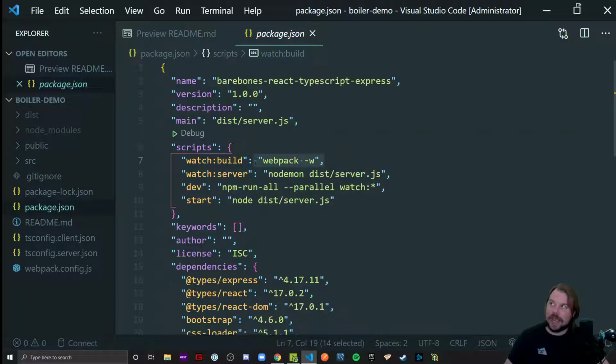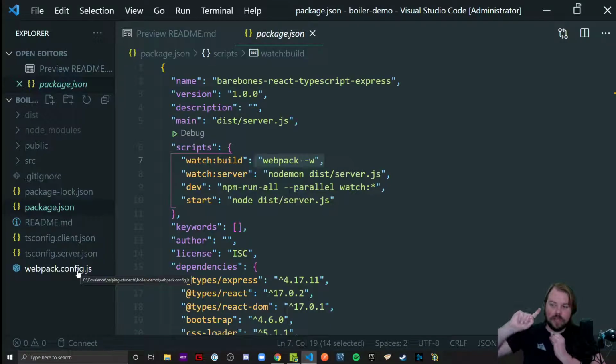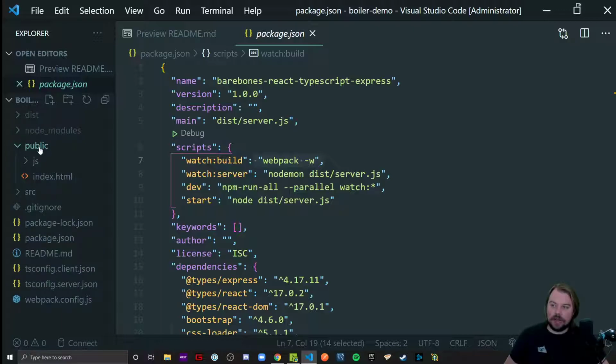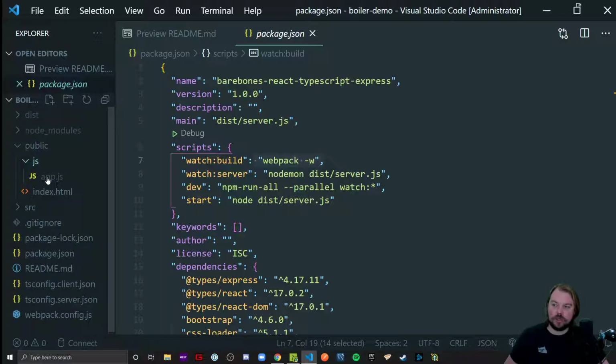It allows us to say, hey, Webpack, run your configuration and do what you have to do. And Webpack is what will follow a rule set to compile all of our TypeScript down to JavaScript, and then take all that JavaScript, bundle it up, and smash it into compressed files, and output them to two separate locations. Those two locations are dist server.js, which is all of our server-side code condensed down into this one file, and that's where Nodemon ends up running when it detects that file has changed. And then all of our React code gets compiled and bundled and sent to this app.js file. So this is all of your React code.